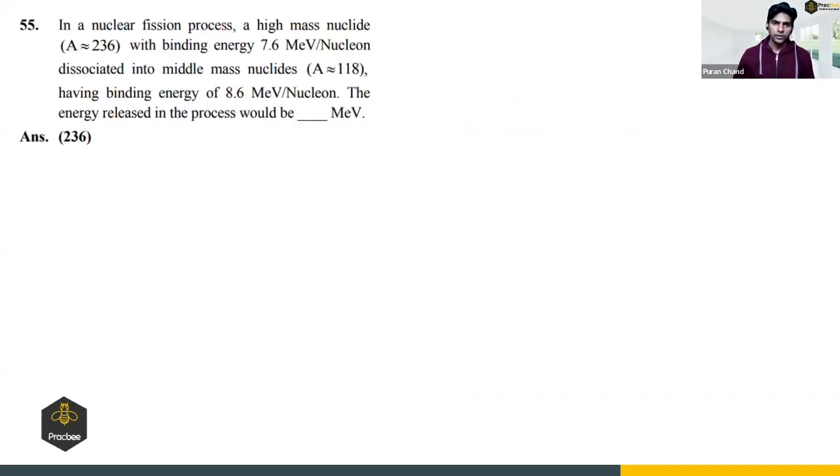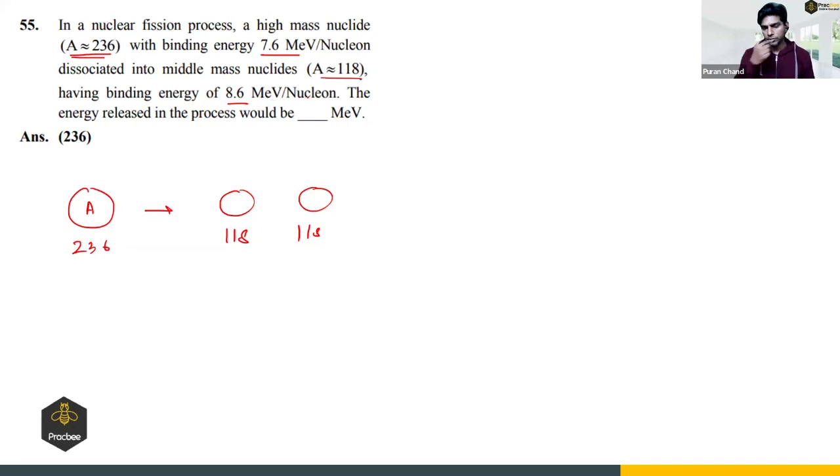Next. In a nuclear fission process, a high mass nuclide of mass number 236 with a binding energy 7.6 mega electron volt per nucleon dissociates into middle mass nuclides of mass number 118. So there is a heavy nucleus of mass number 236. It splits up into two lighter nuclei having mass number 118 and 118, having binding energy of 8.6 mega electron volt per nucleon.